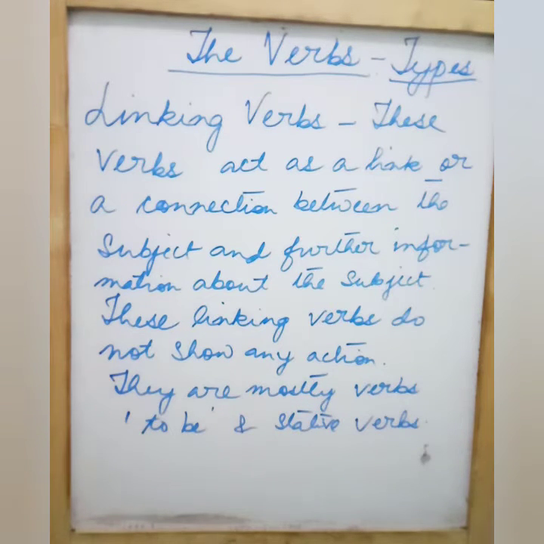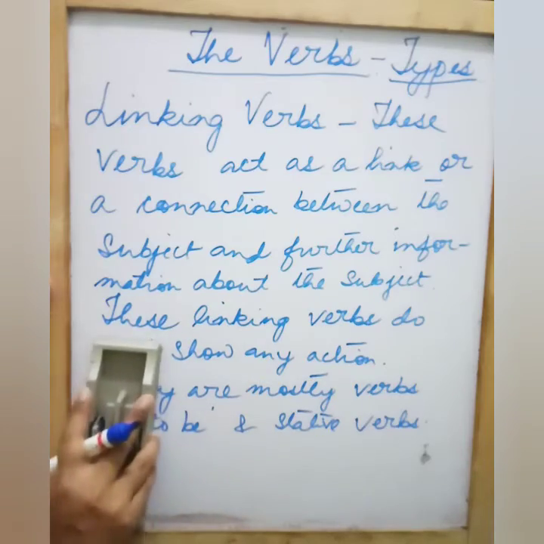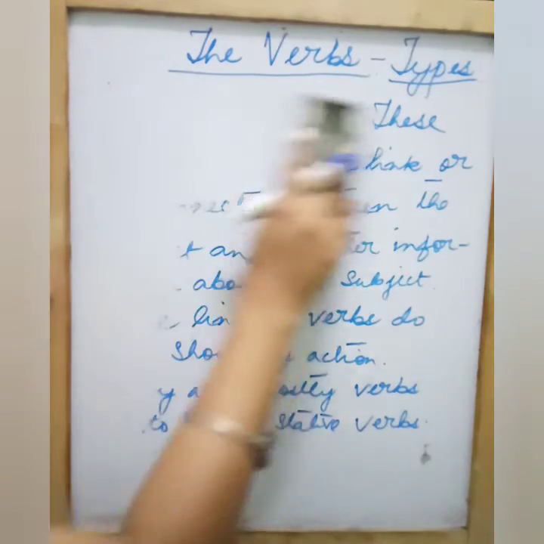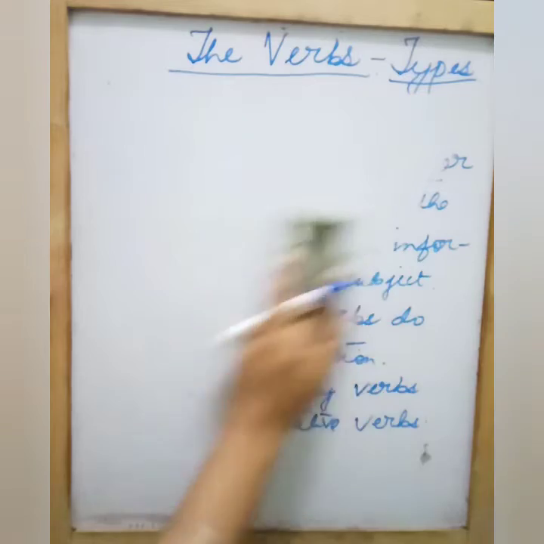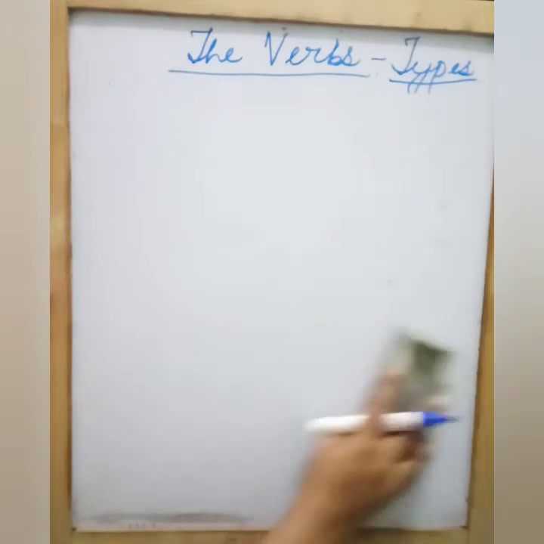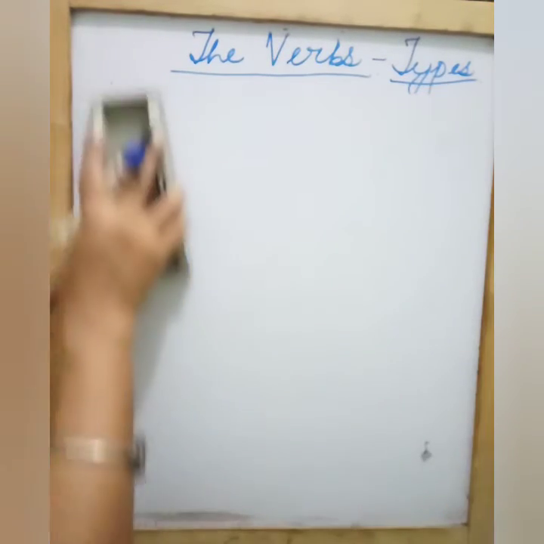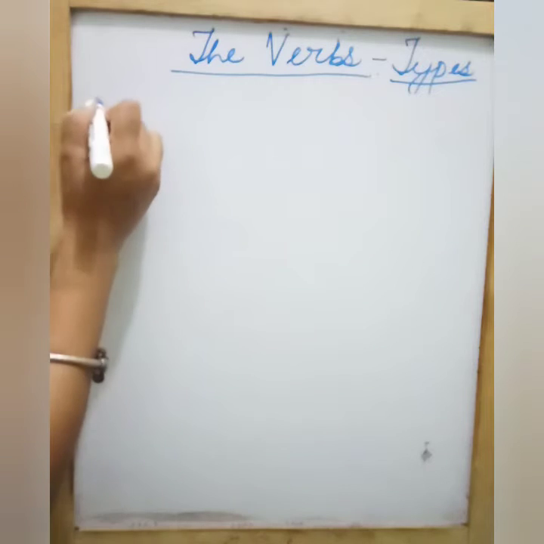So what are the to be verbs? There are mainly 8 to be verbs which are as follows. I'll just write them down and you please remember. Very easy. These are the linking verbs. So to be verbs are what?